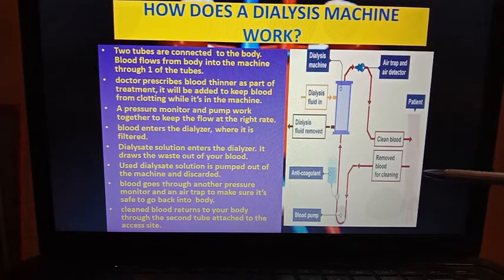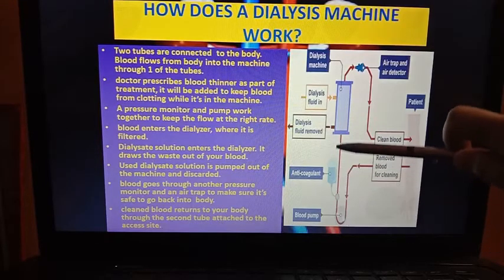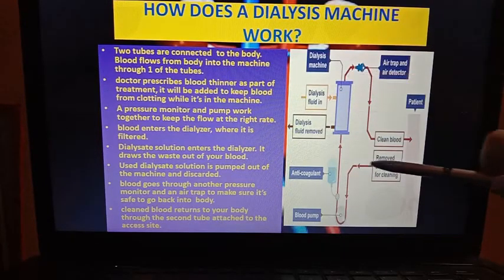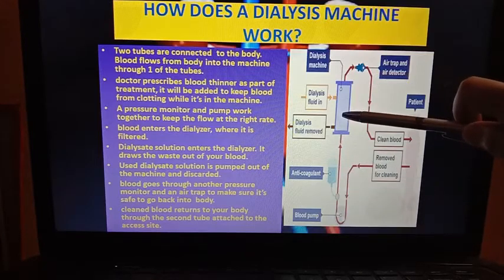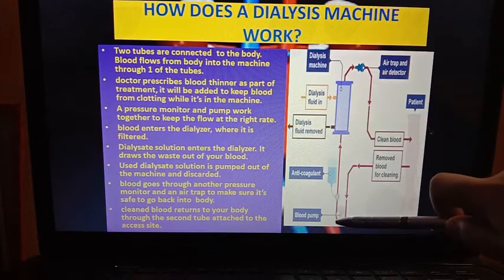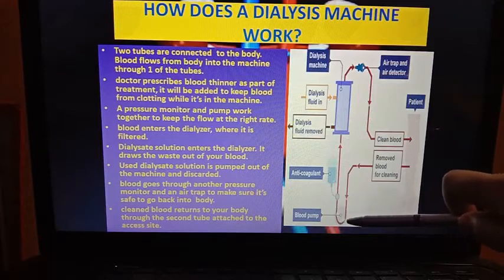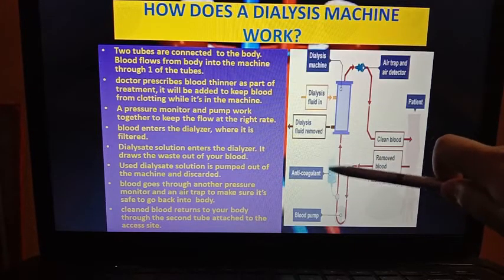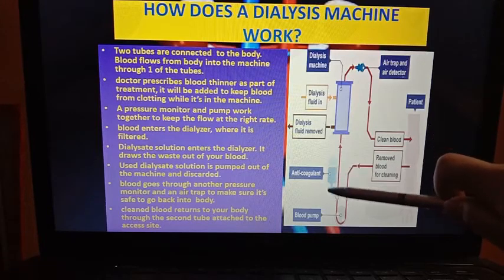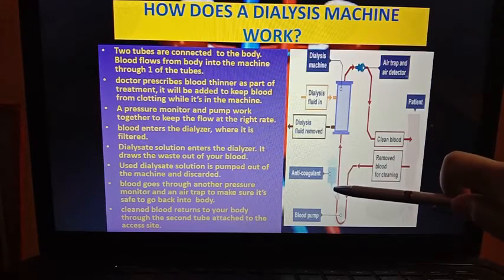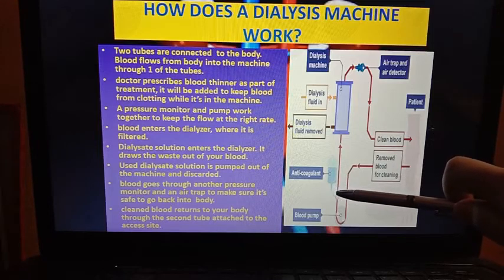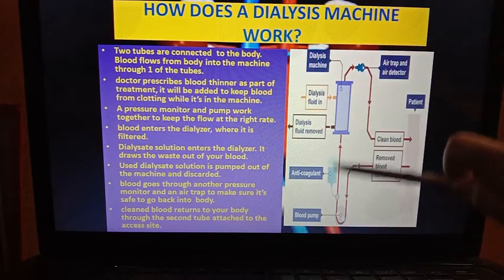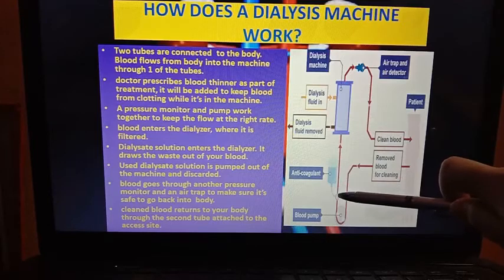Blood flows from the body into the machine, this dialyzer machine. Blood is passing with the impurities. Here you can see one blood pump is there. This pump keeps the blood flow at the right rate. Here you can see one anticoagulant is there. What is the function of anticoagulant or blood thinner? It is a part of treatment. It will be added to keep the blood from clotting while it is in the machine. So it prevents the blood clotting.